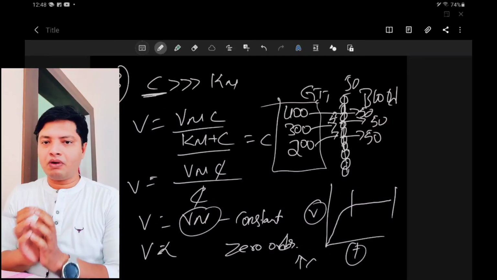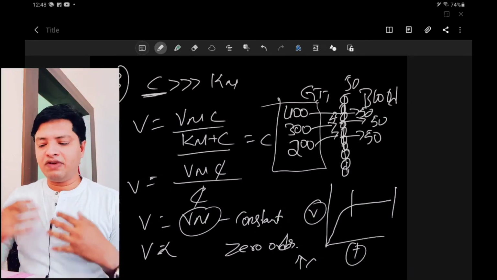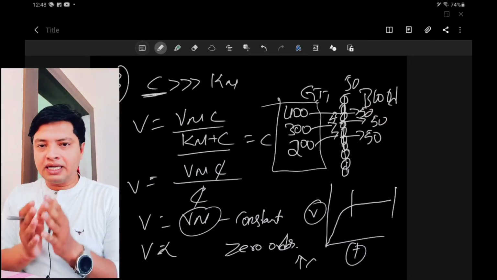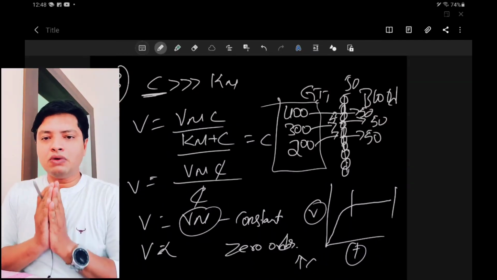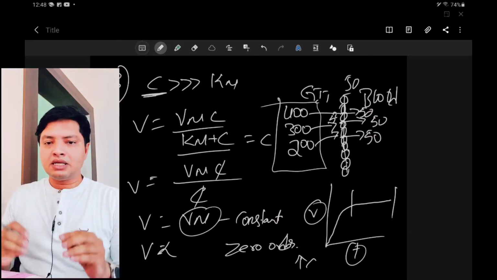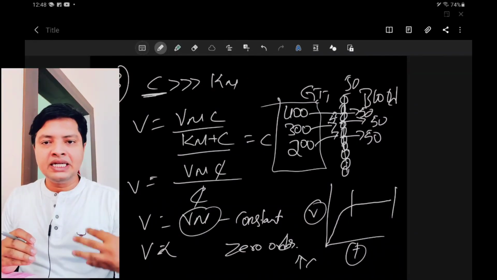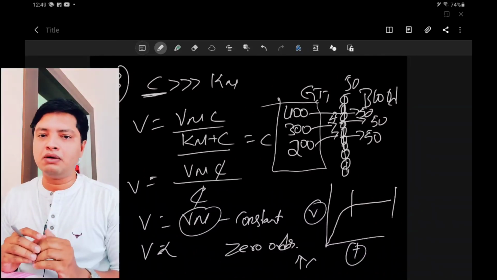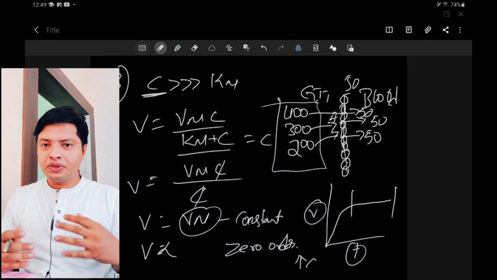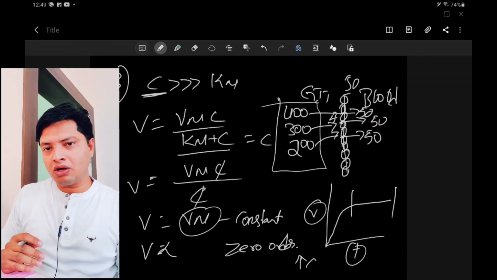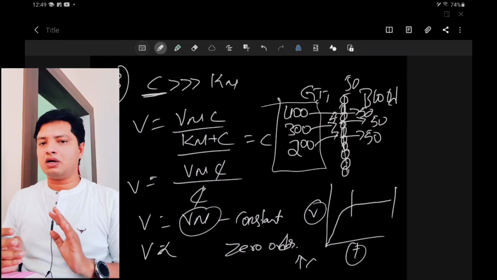So this is how we need to understand the Michaelis-Menten equation in terms of biopharmaceutics, or you can say active absorption. We call it mixed order kinetics because while the drug is undergoing active absorption, passive diffusion, or linear kinetics, is not observed. In passive diffusion, the rate of absorption is either dependent on or independent of the drug concentration.